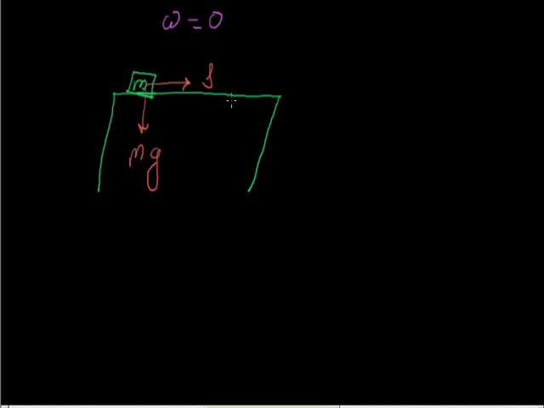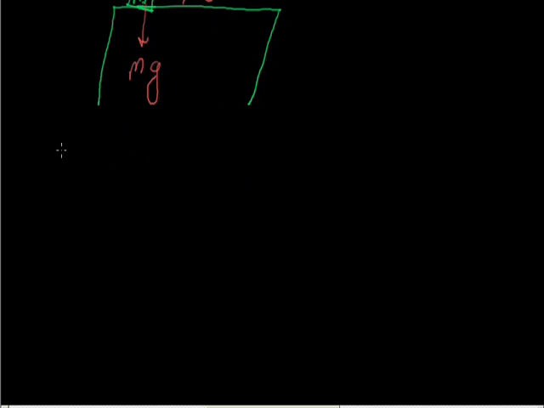So we can all see that the body is moving in the horizontal direction and the force of gravity is acting directly downwards. Hence, work done by gravity will be 0, as the force of gravity and the displacement are at an angle of 90 degree. Hence, in this motion, work done by gravity will be 0.